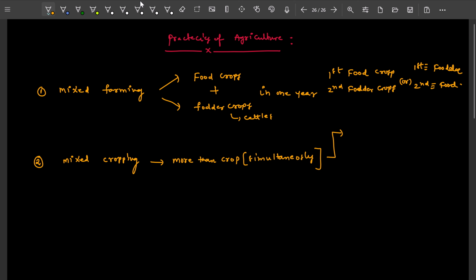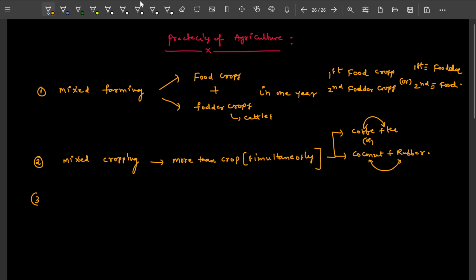Examples: two crops at a time, coffee plus tea, or coconut plus rubber. Like that we grow at a time; that is called mixed cropping.